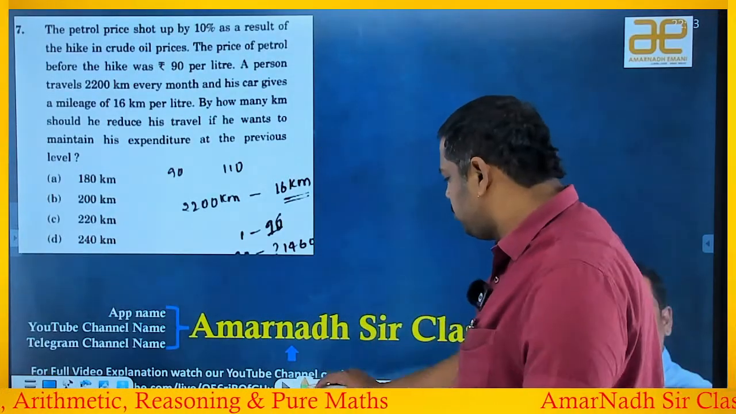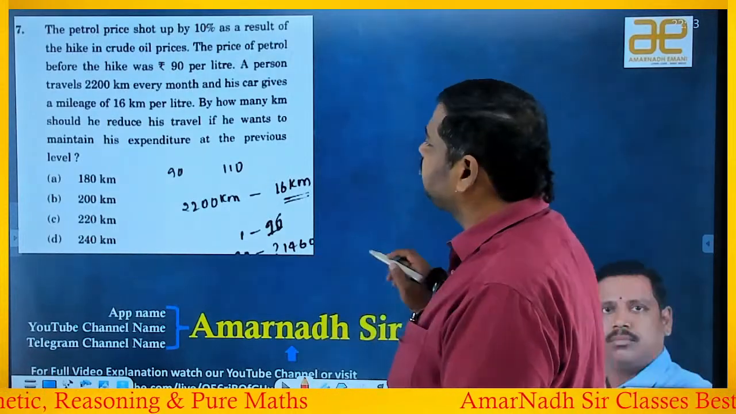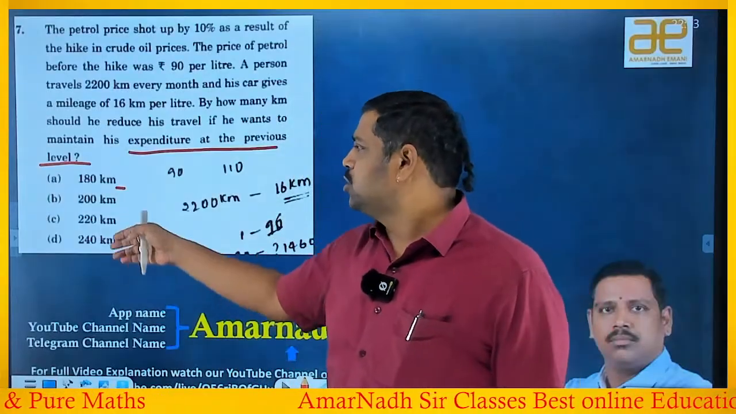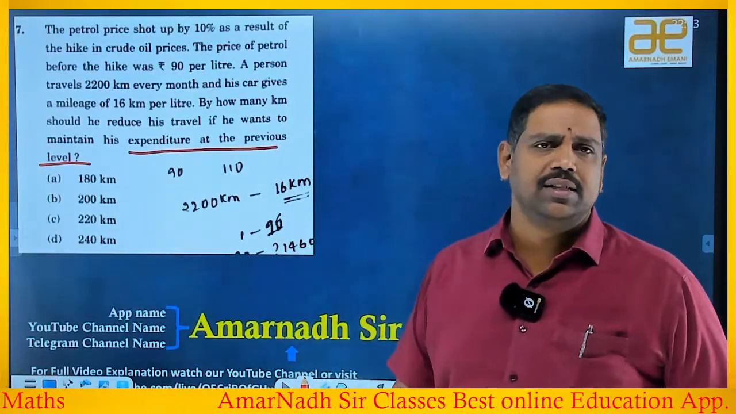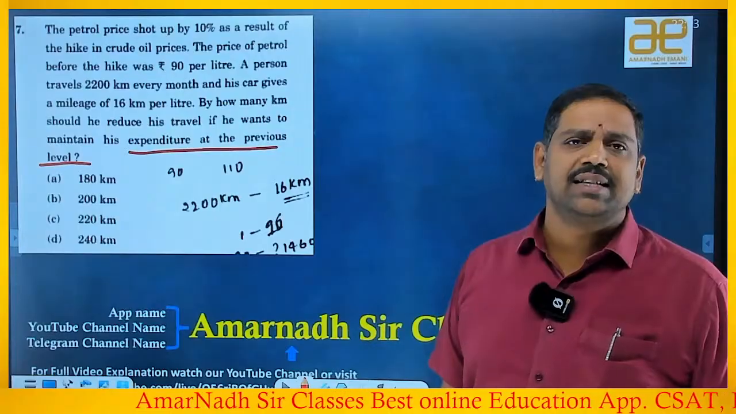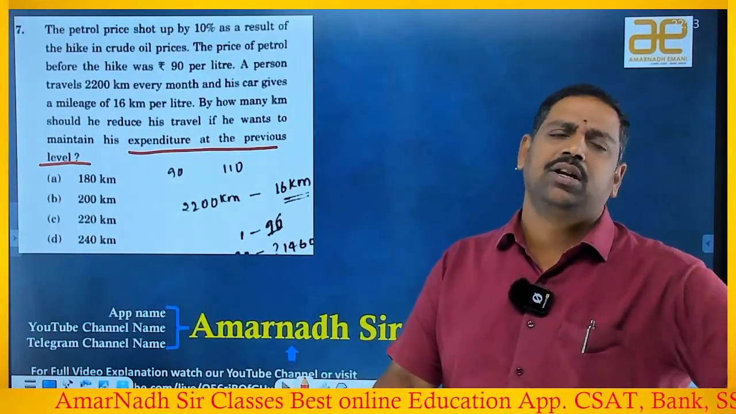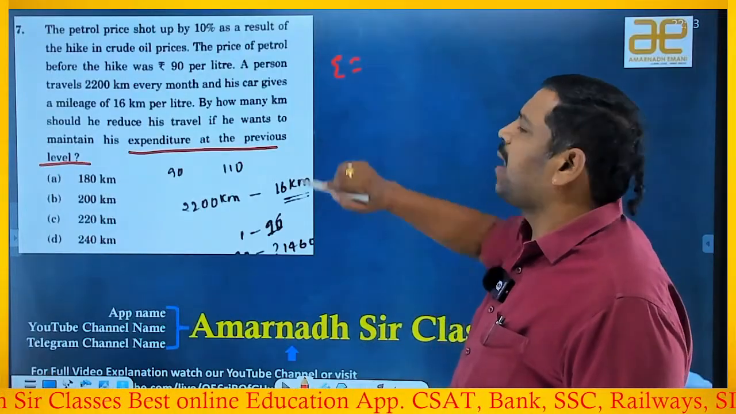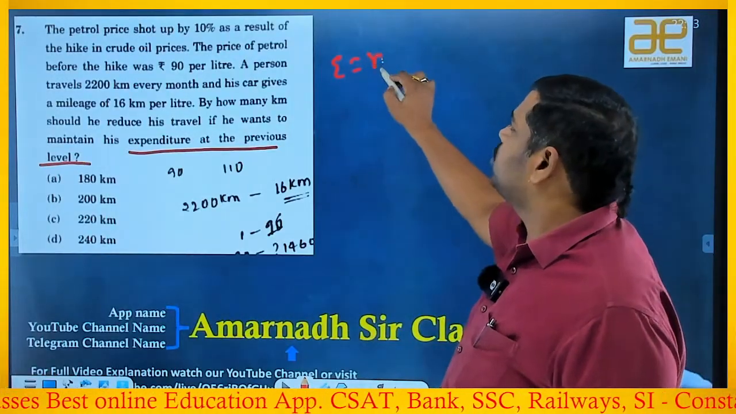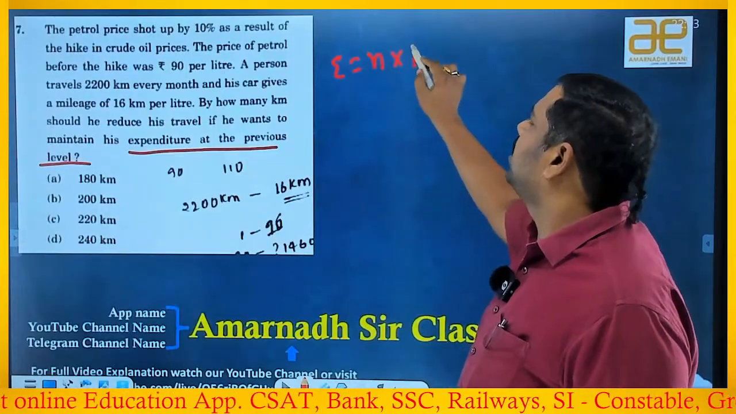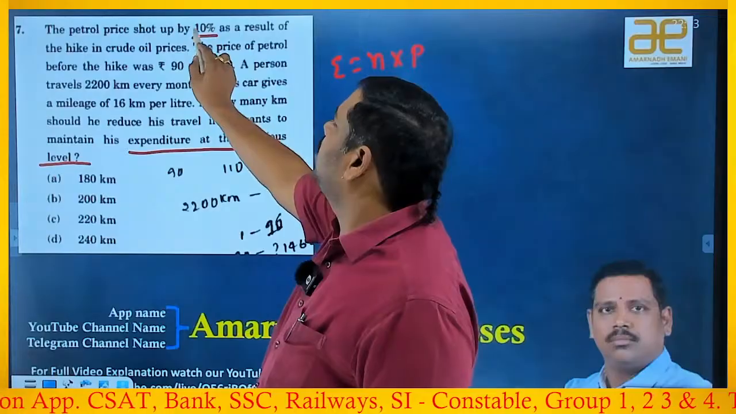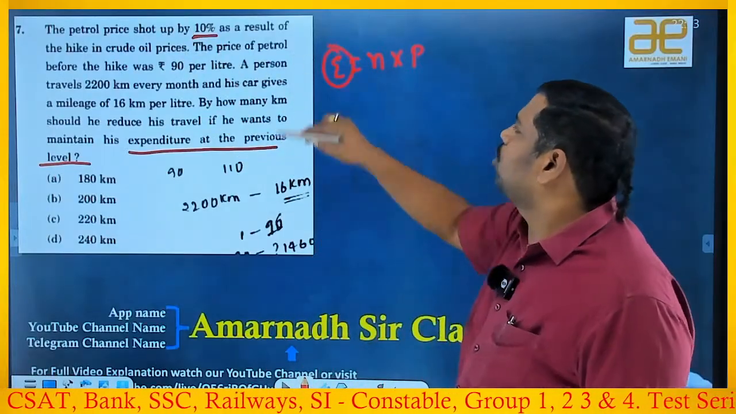The most important statement you have to understand is that his expenditure is at the previous level. It means his expenditure should not either increase or decrease. That is the important point. So actually, what is expenditure? The number of kilometers you travel into the price per kilometer, yes or no? The price is increased by 10%. If you observe, this is constant.